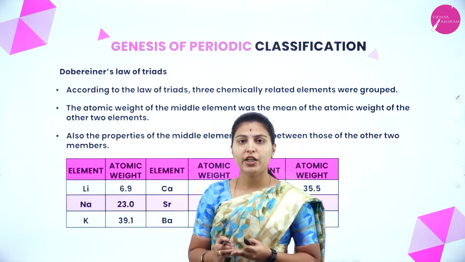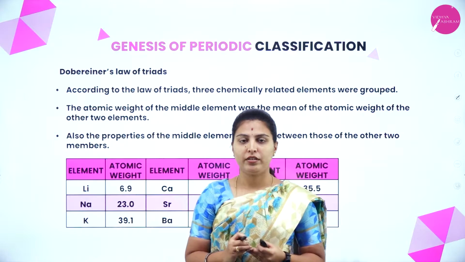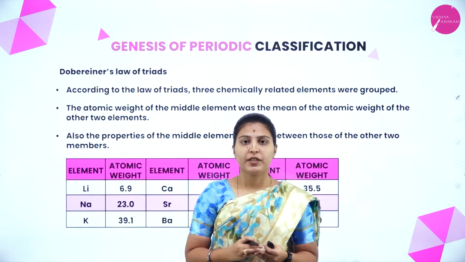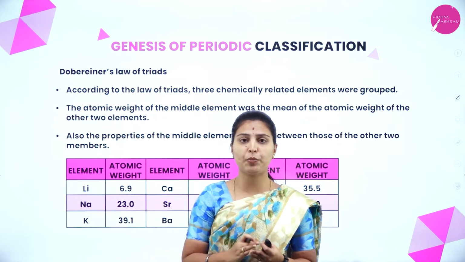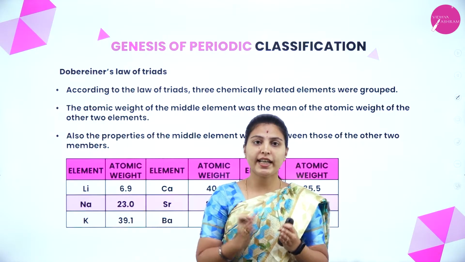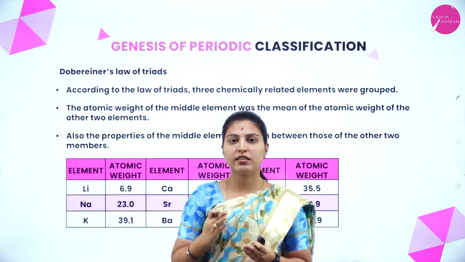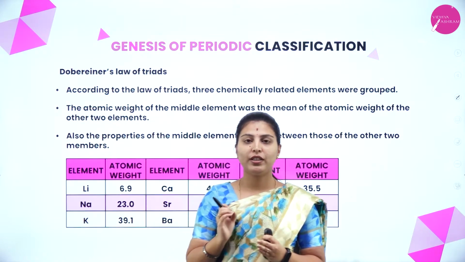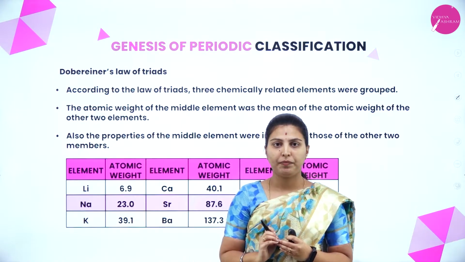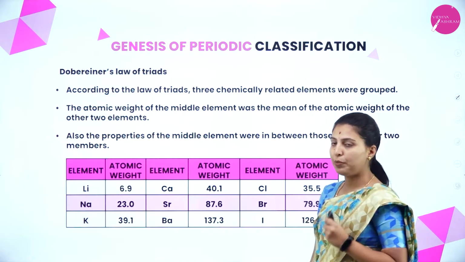In chemistry, one of the greatest achievements is the periodic table, right? In the periodic table, we know there is a lot of information about physical properties and chemical properties of elements. For the existence of the periodic table, various scientists have made efforts to bring about the outcome of the periodic table. So first we'll see the genesis of the periodic table.